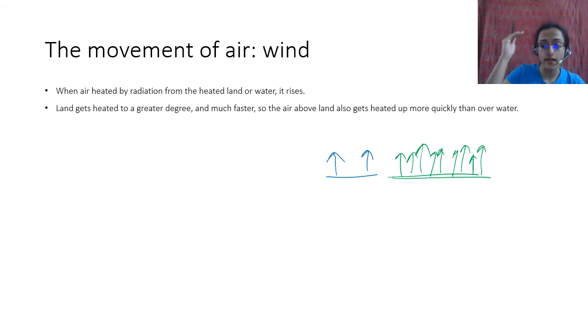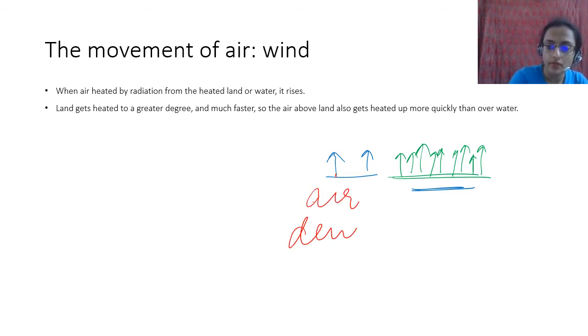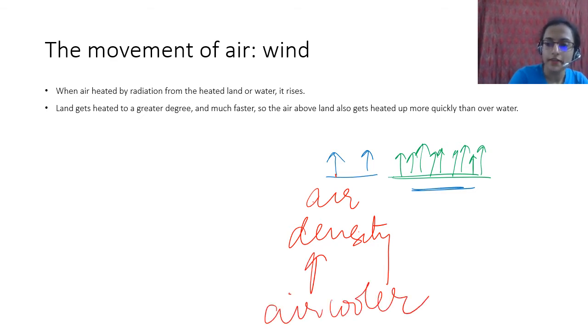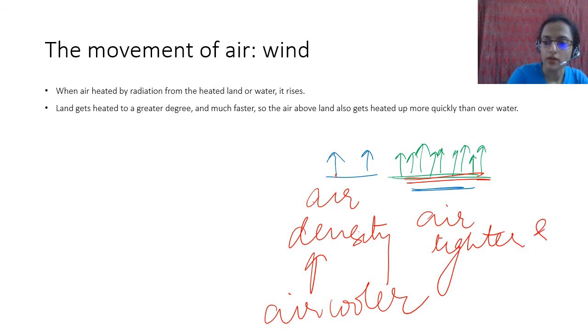It is much denser than the air here. The density of the air over the water is higher, the air is cooler above the water, but over the land the air is lighter and warmer.